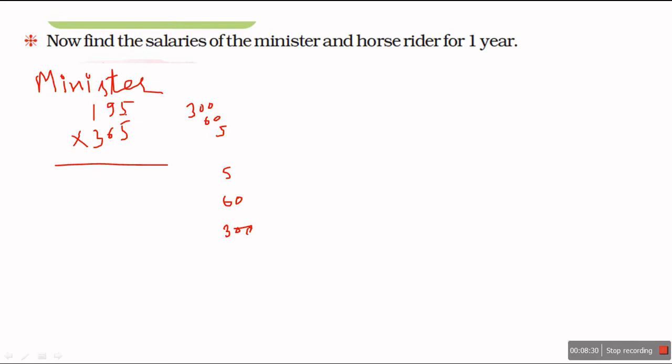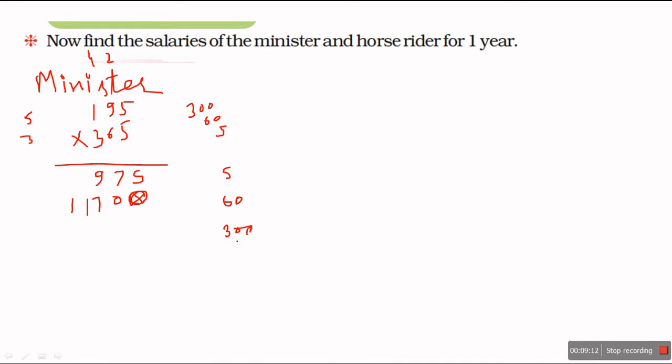Okay, so 5 5s are 25, carry over 2. 5 9s are 45 and 2, 47, 4 carry over, and 5 plus 4, 9. Now I will multiply with 60, so I will put 0 here. Now I have to multiply with 6 only. 6 5s are 30, 0, carry over 3. 6 9s are 54 plus 3, 57, carry over 5. 6 1s are 6 and 5, 11.